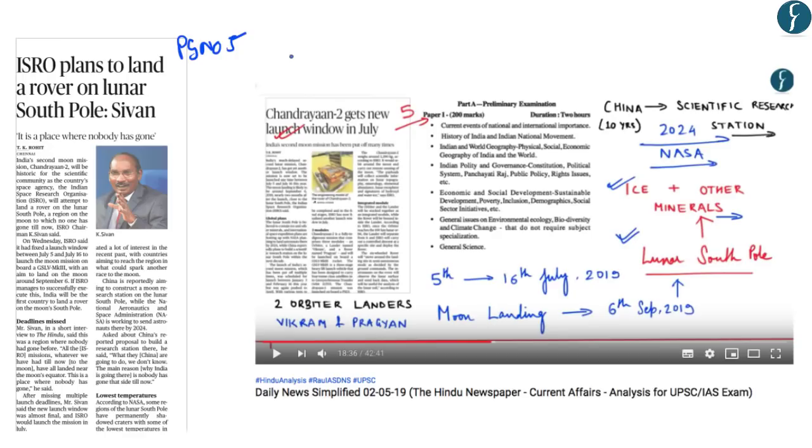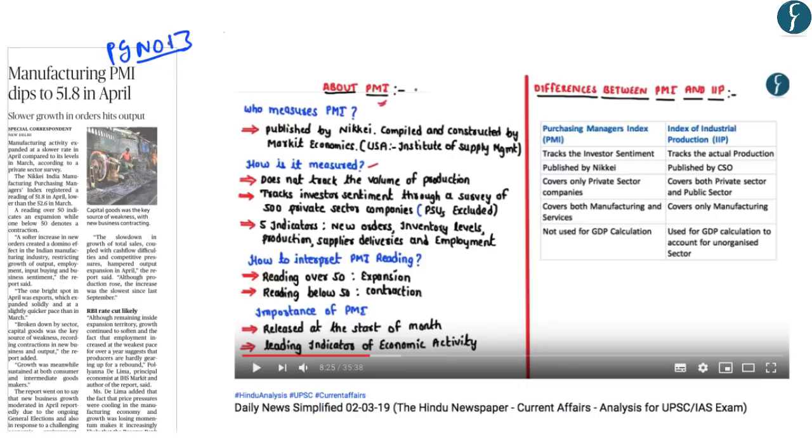Now in today's newspaper, there are two articles which have already been covered in the previous DNS videos. The first is related to the Chandrayan 2 mission of the ISRO, and it was covered yesterday in the DNS of 2nd May 2019 in detail. So you can go through this video to understand the details of the Chandrayan 2 from your preliminary examination point of view. Further, this news article on page number 13 reads that the manufacturing PMI dips to 51.8% in April.